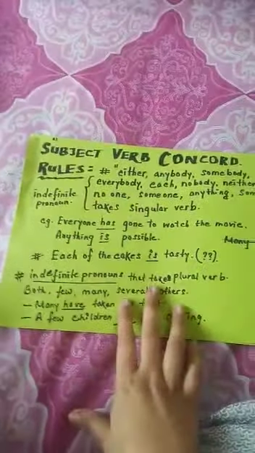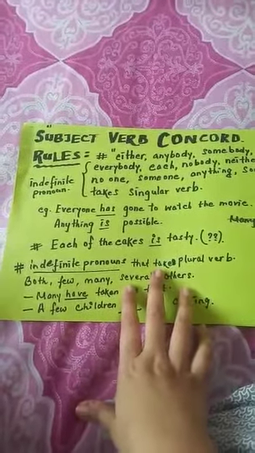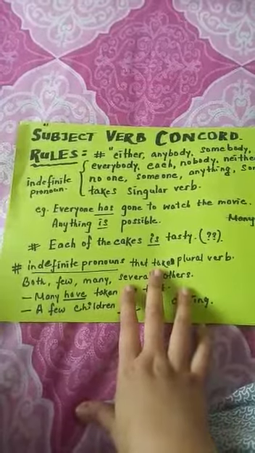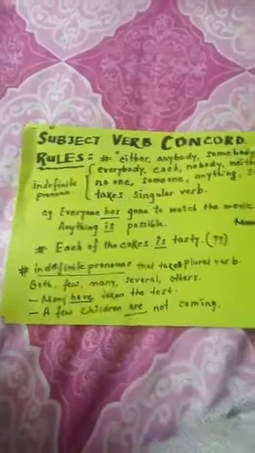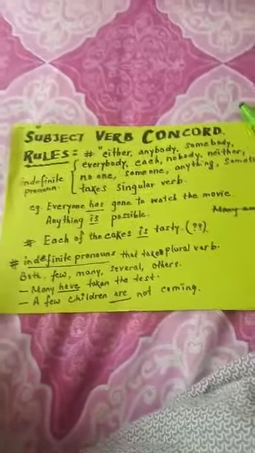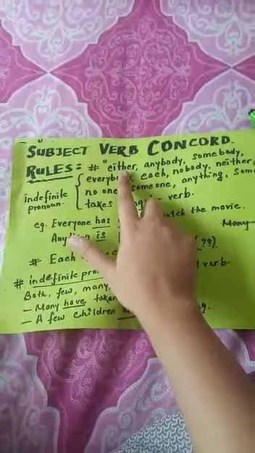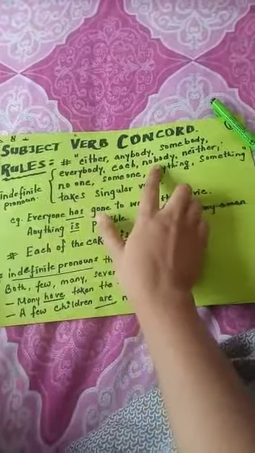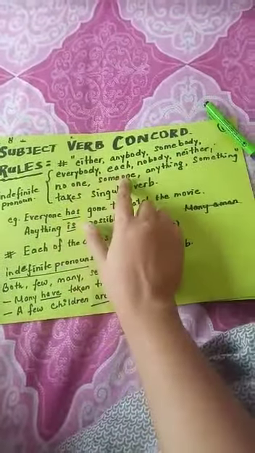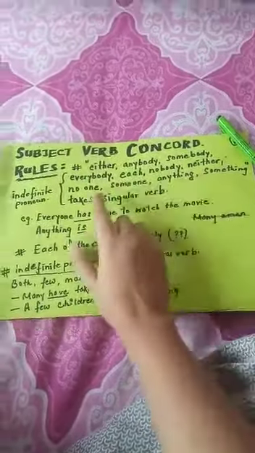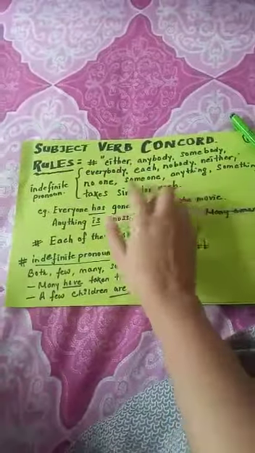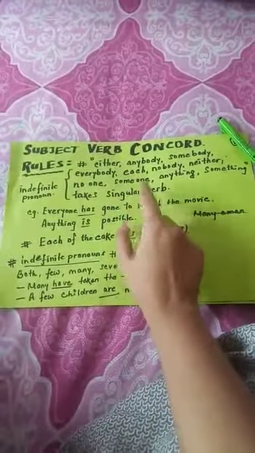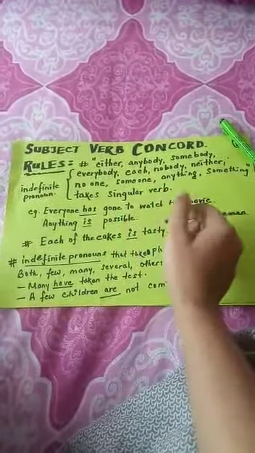So friends, there are some rules pertaining to pronouns. Now there are pronouns which always take a singular verb. So let me read those words for you all. Either, anybody, somebody, everybody, each, nobody, neither, no one, someone, anything, something. All these are indefinite pronouns, and these take a singular verb. Okay, so you will understand with the help of examples here.